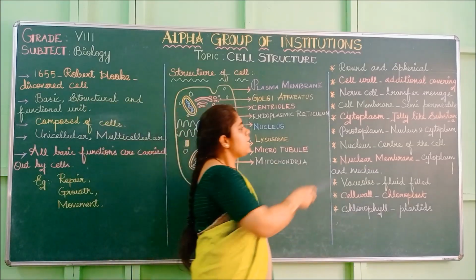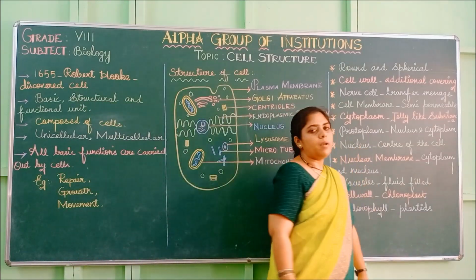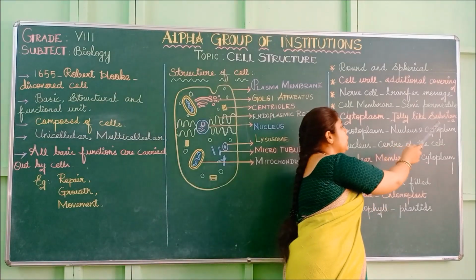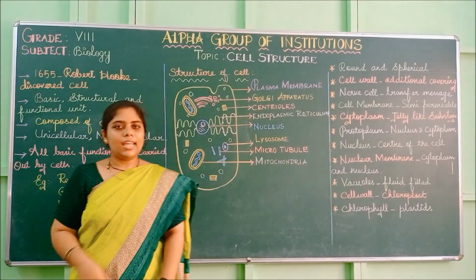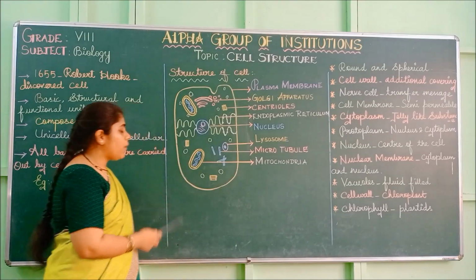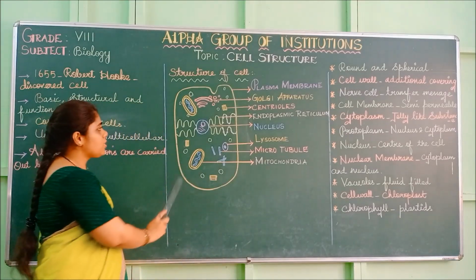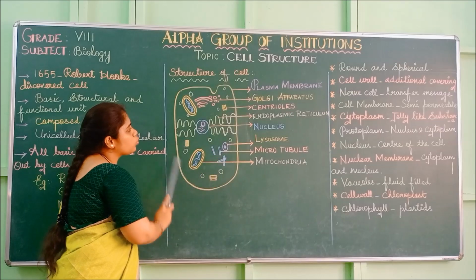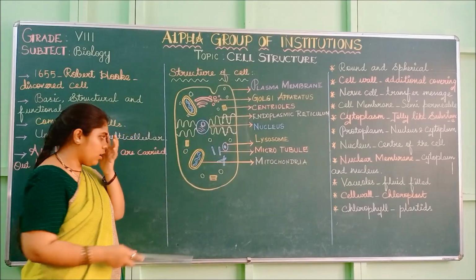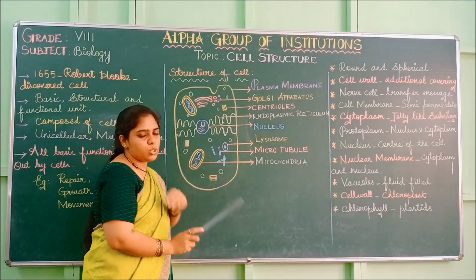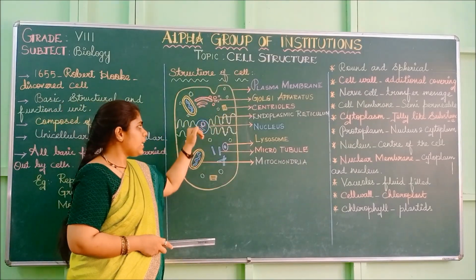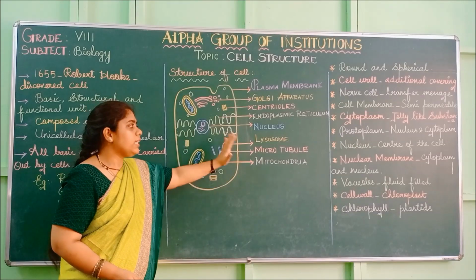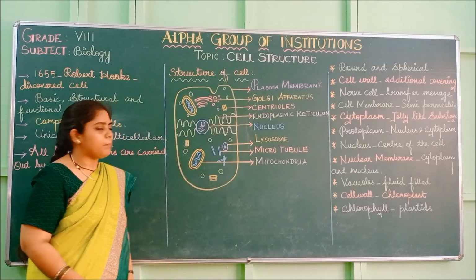So next is cytoplasm. Cytoplasm is a jelly-like substance. It will be present throughout the cell, everywhere around the cell. Throughout the cell, outside the nucleus, this cytoplasm will be present.